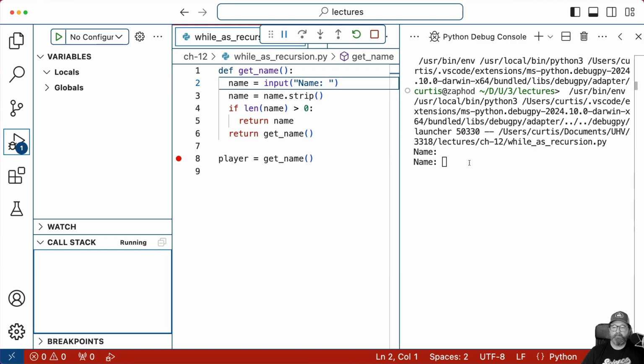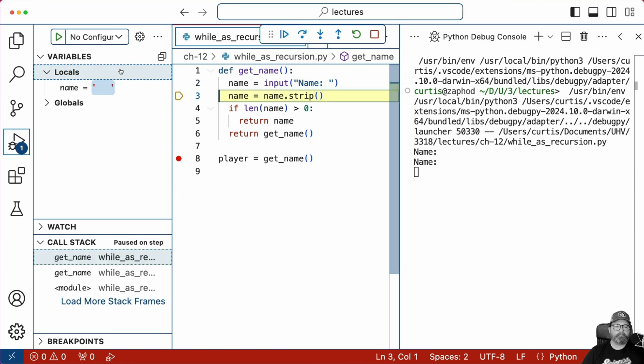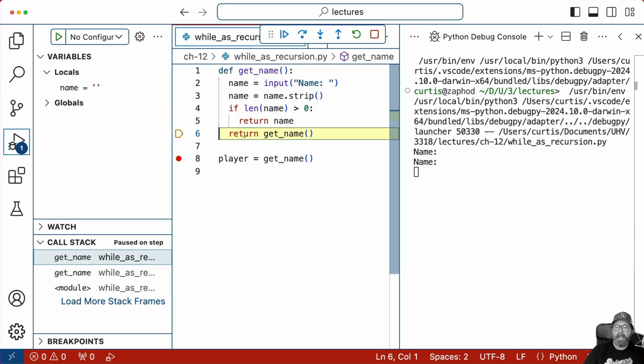If I step over this and I enter space, space, space, and hit enter, now name is 3 spaces long, but once I strip it, name is an empty string. If the length of name is greater than 0, not true, skip over that. Now we're on this line, and it's going to call get name again. It calls get name before the return. It has to get a value first before it can return one.